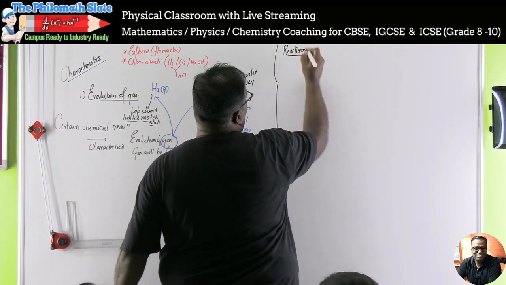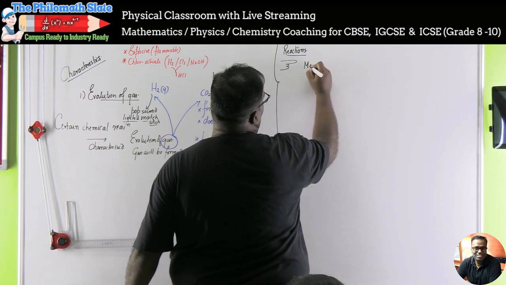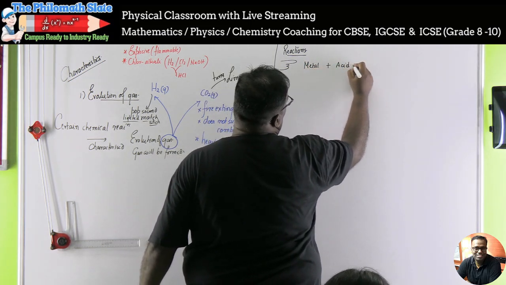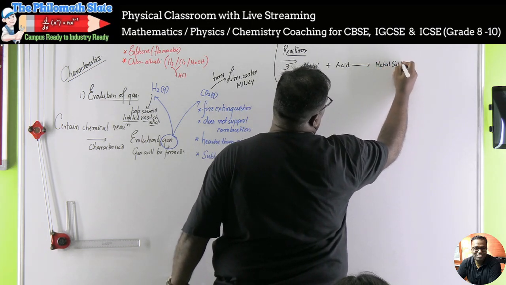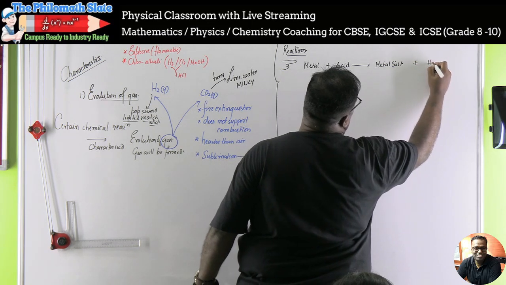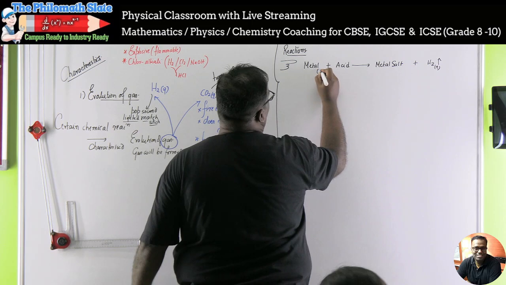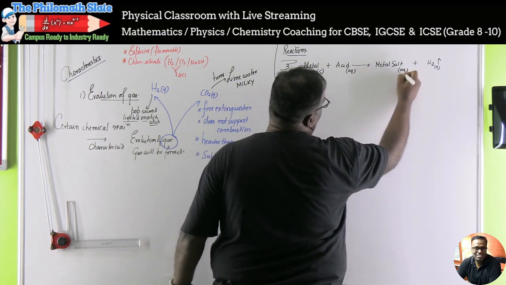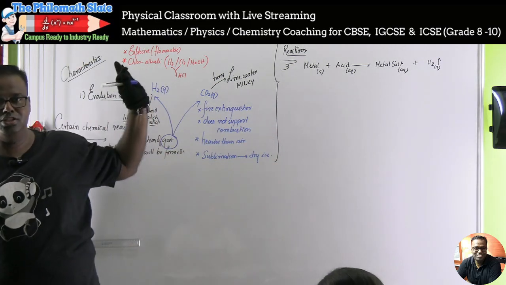Before writing this reaction, what should you keep in your mind? Metal plus acid will always give you metal salt and will liberate hydrogen gas. Remember this. Metal as a solid, acid as aqueous, metal salt as aqueous. This reaction will be sufficient. Any reaction in this category can support this.